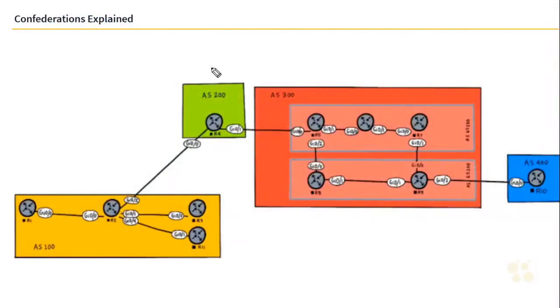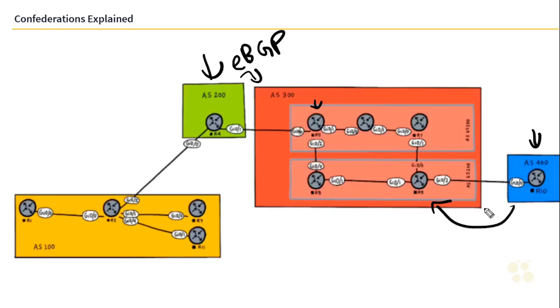Let me bring up the diagram real quick so I can show you how we're going to tackle this task. The first thing I'm going to do is configure our eBGP links right here. I'm going to configure R4 to try and peer with an AS300 router right here, R5. Then I'm going to configure R10 in AS400 to peer with R9 here, again, thinking it's an AS300. Once R4 and R10 have been tackled, then I'm going to start implementing our confederations here within AS300. So let's fire up the virtual lab and get going.